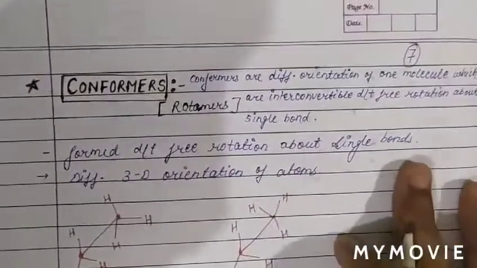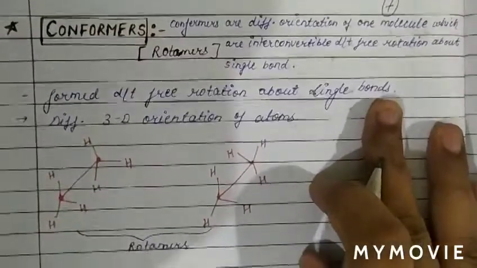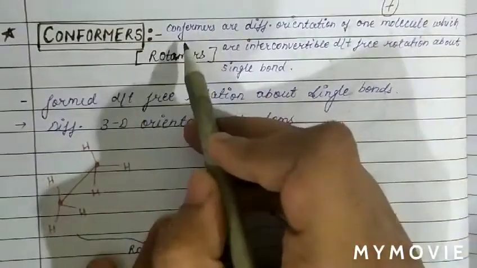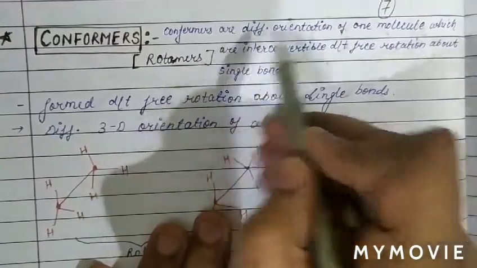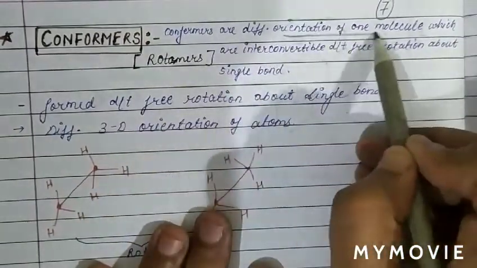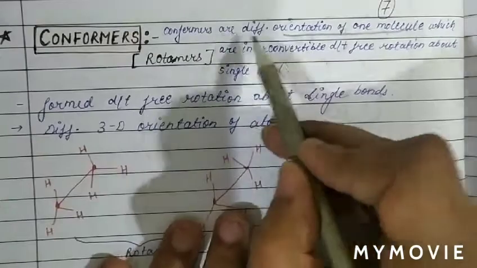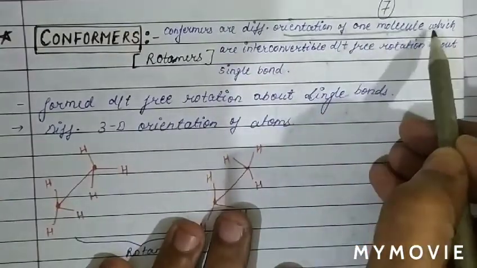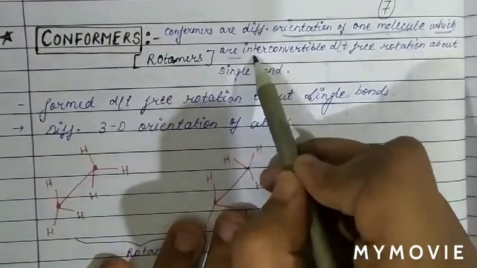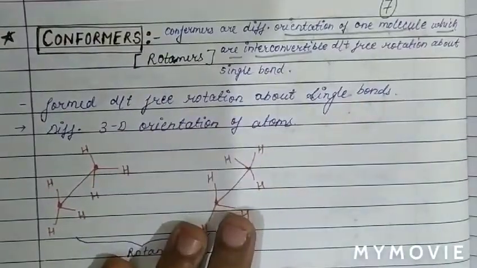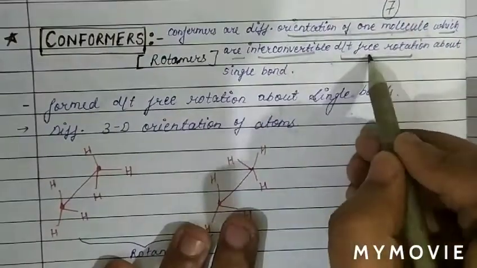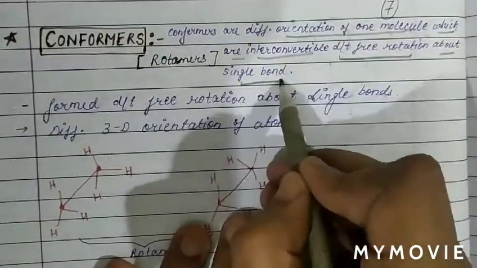Now we will discuss our next topic, which we call conformers. What are conformers? Conformers are different orientations of one molecule which are interconvertible due to free rotation, and the free rotation is about the single bond.